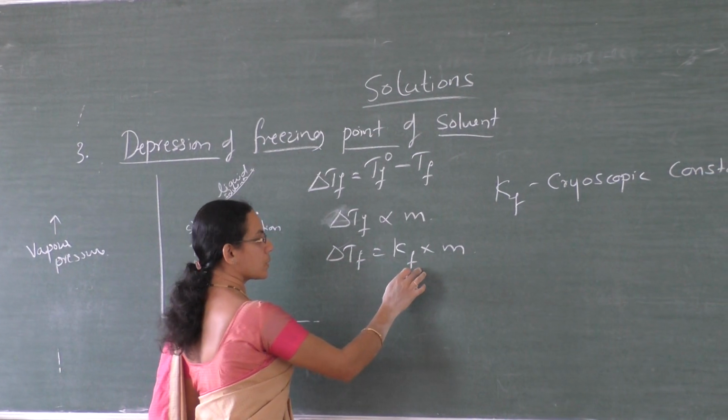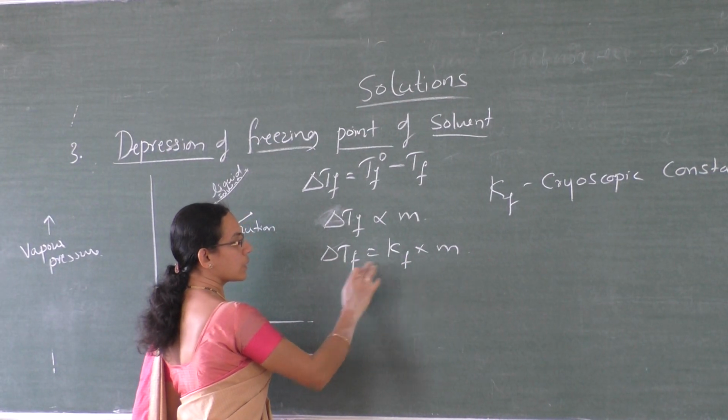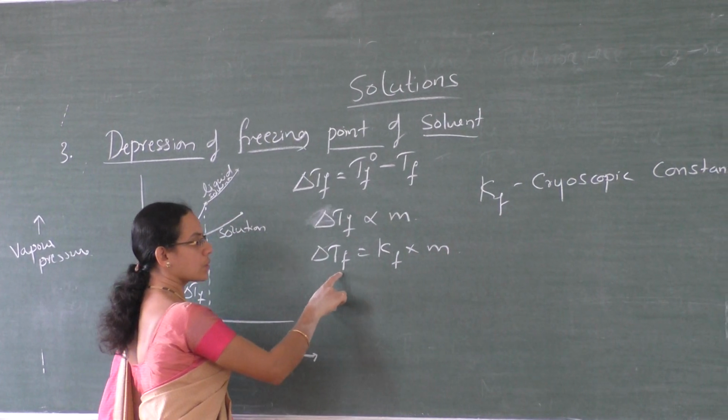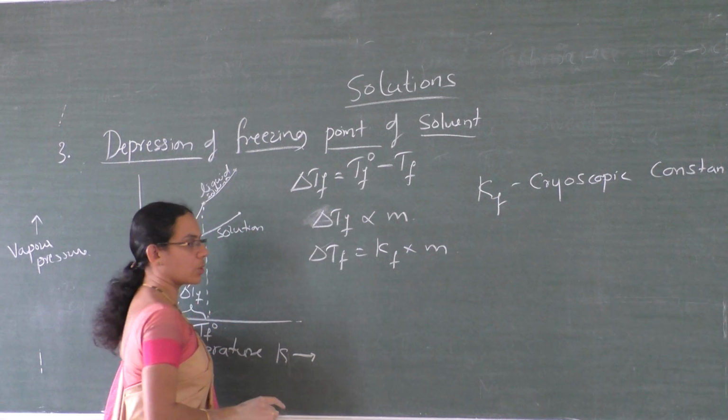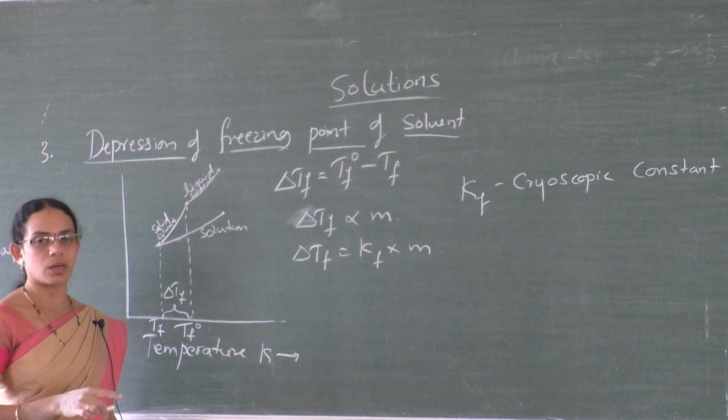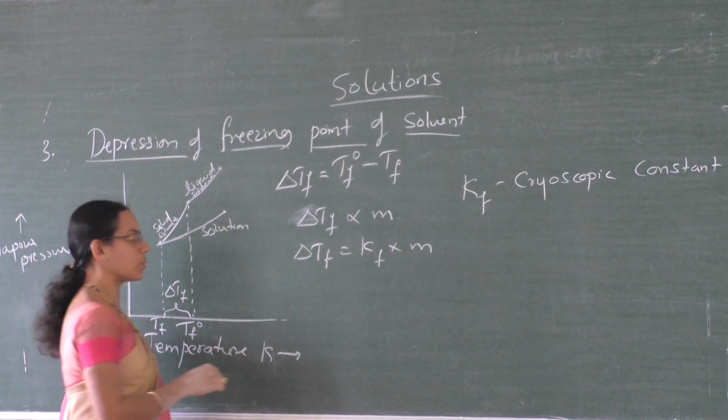So Kf is nothing but delta Tf when m is equal to 1. So it is the depression in freezing point for a 1 molal solution, and its unit is Kelvin kg per mole, as in the elevation in boiling point.